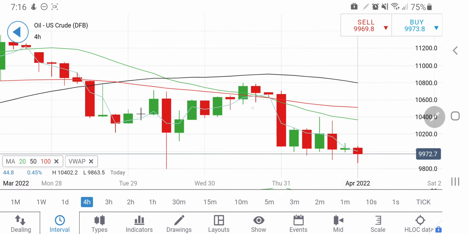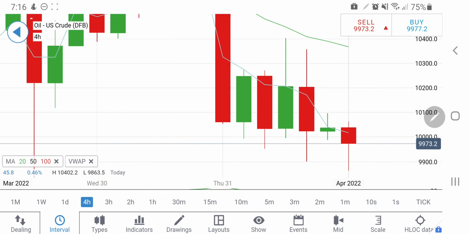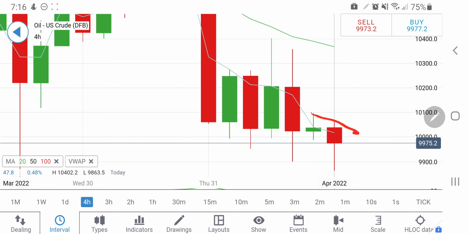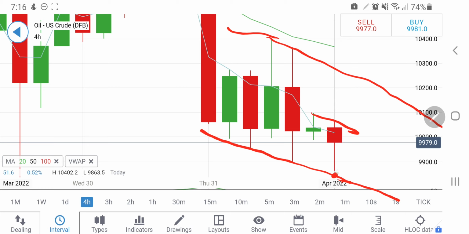On the 4-hour charts, a couple of observations. See, the candles are trading with bearish bias. You can see the lower highs, you can see the lower lows, and see the channel it is trying to create. So on the 4-hour chart, it is trying to trade in this channel. Any breakout beyond this channel at around 98. So yes, the support at 98.5, the highs at 103.